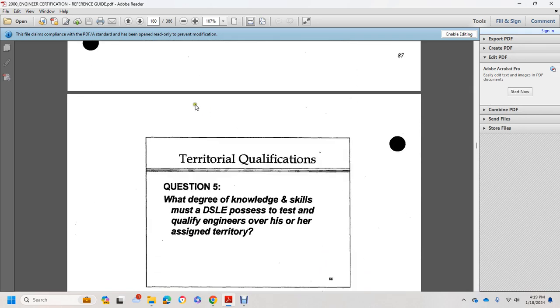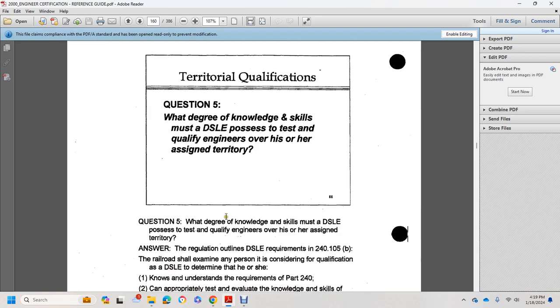Alright, territorial qualifications, question 5. What degree of knowledge and skills must the designated supervisor of locomotive engineers possess to attest that an engineer is qualified over his or her assigned territory?